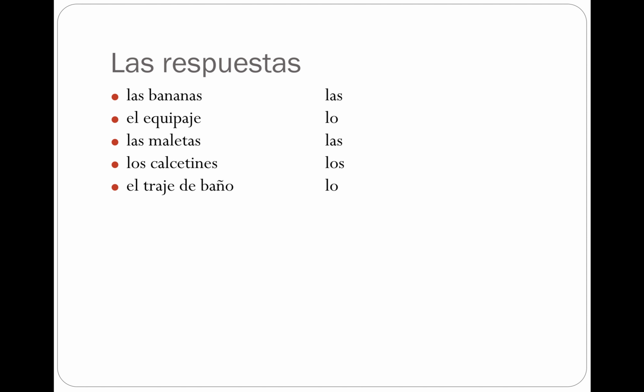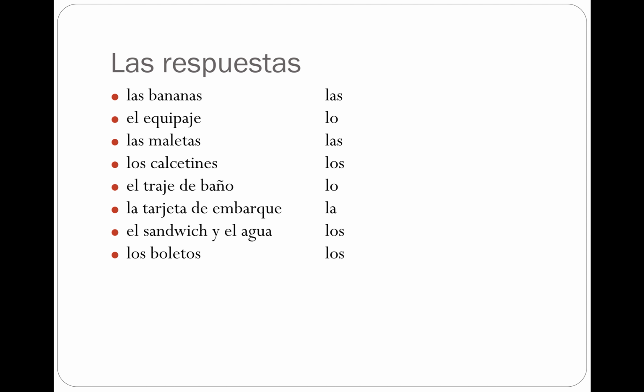El traje de baño, lo. La tarjeta de embarque, la. El sándwich y el agua, because there's multiple objects, we're going to say los. Los boletos is los. El cuaderno is lo. And la blusa y los tenis, again, multiple objects being one masculine makes it los.